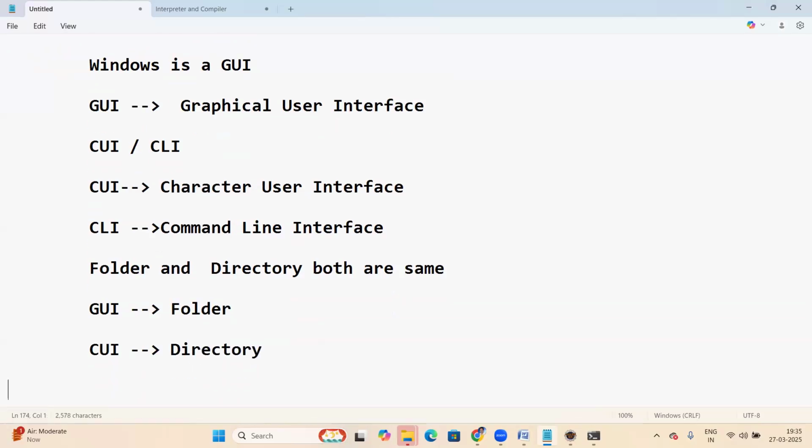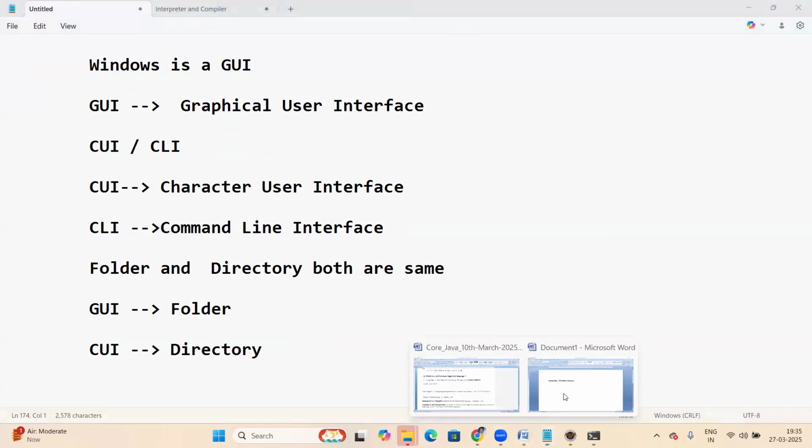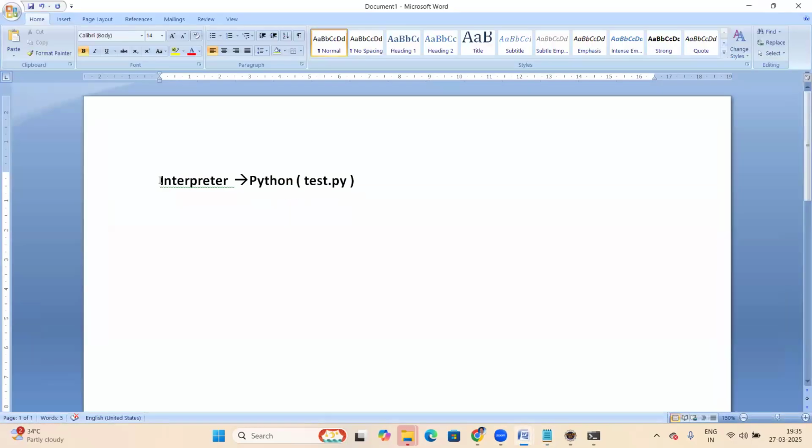That's fine. Now let us come to the actual topic. What is our actual topic? The topic is about the interpreter. For the interpreter, I'm taking a Python example. Python is an interpreter-based language.